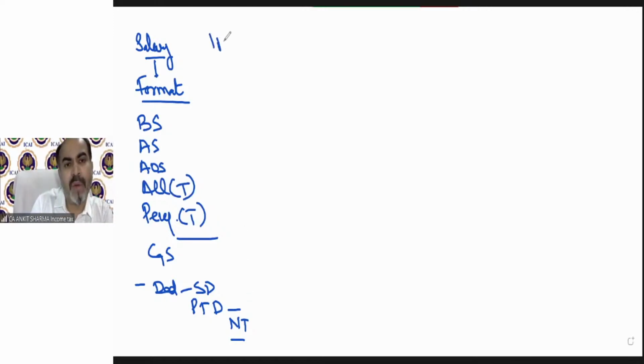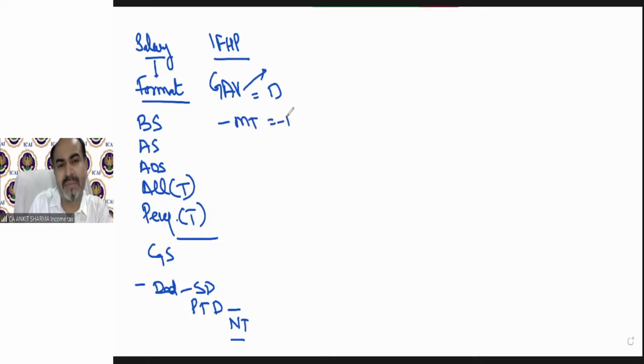Then income from house property. Recently, you have gone through the provisions of income from house property. Then we need to calculate the GAV. There is a separate concept to calculate the GAV, like municipal value, then fair rent, then standard rent, etc. After GAV, we deduct the municipal taxes.